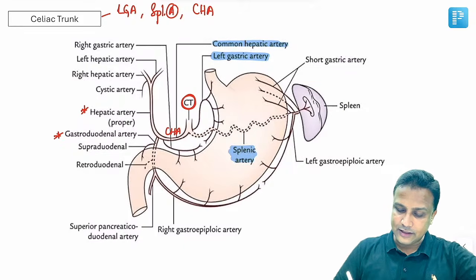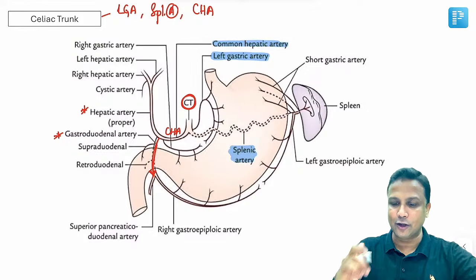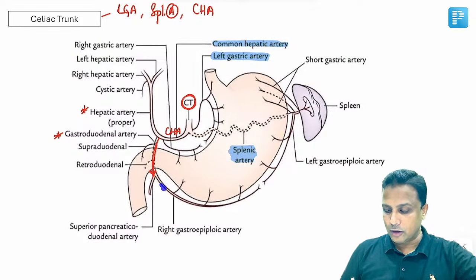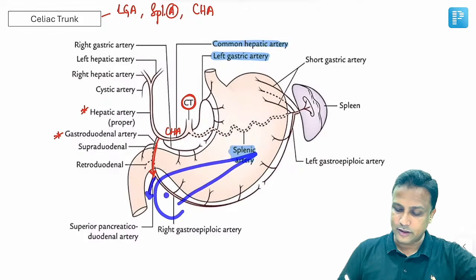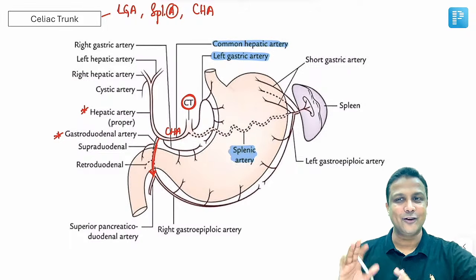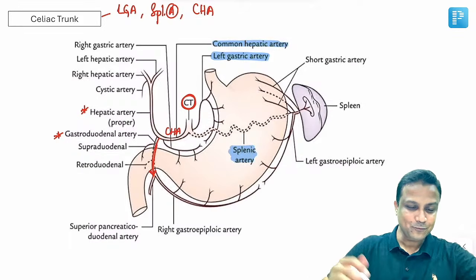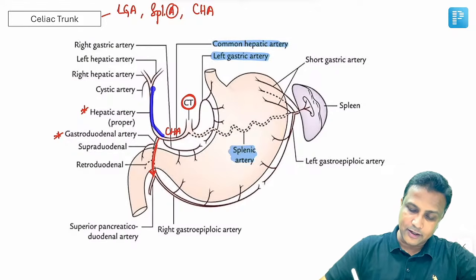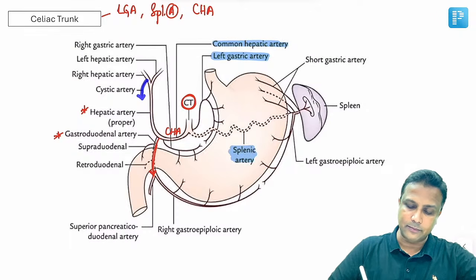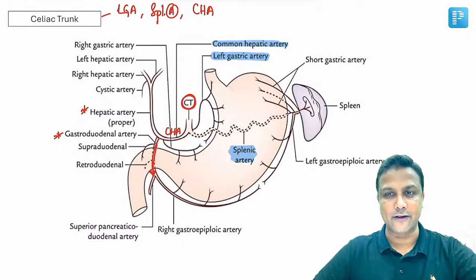Now first let us deal with the gastroduodenal artery here, that is in turn dividing into 2 branches. It is ending by dividing into 2 branches. One going along the greater curvature, gastroepiploic artery, right one, and this is going between the pancreas present over here and the duodenum. So it is superior pancreatico-duodenal artery. ये होता है याद रखने का तरीका. Okay. And then after that, my dear friends, remember the proper hepatic artery is dividing into right hepatic, left hepatic. Right hepatic is the one which will be giving the branch to the cystic arteries. That's all done.